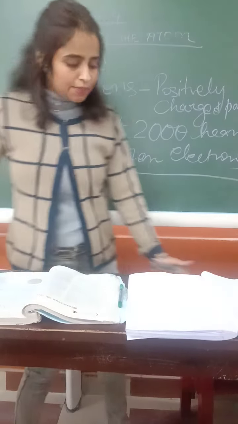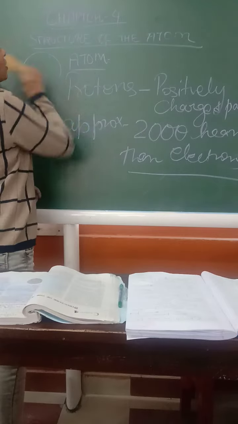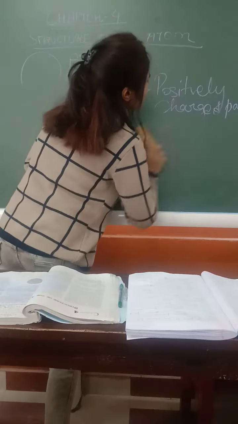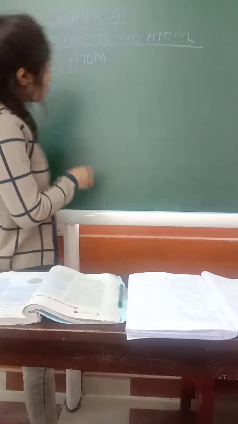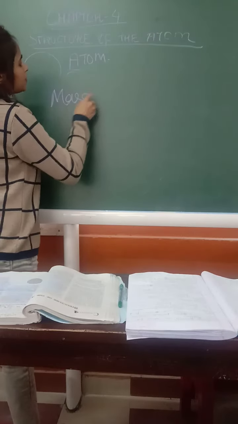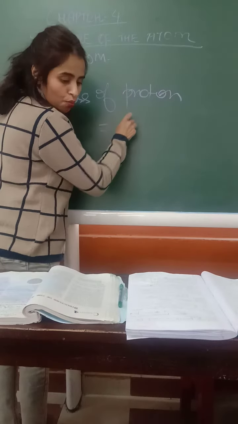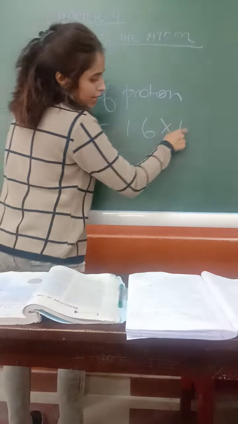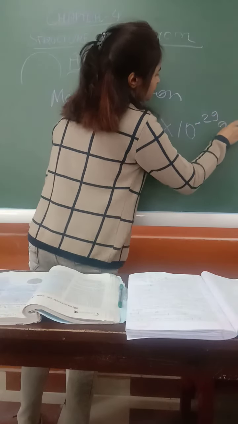Now what is the mass of electron? Sorry, mass of proton. We are talking about electrons. So we'll talk about mass of protons. Mass of proton is 1.6 into 10 to the power minus 29.